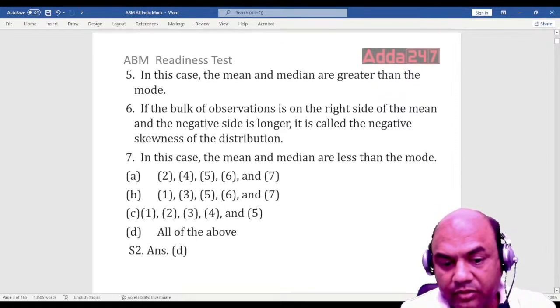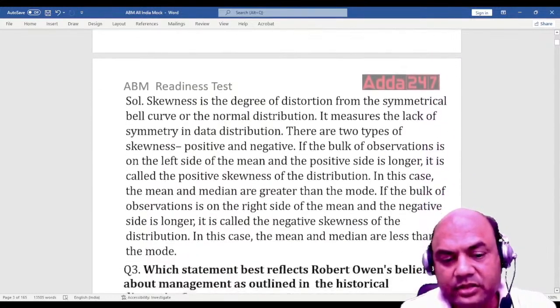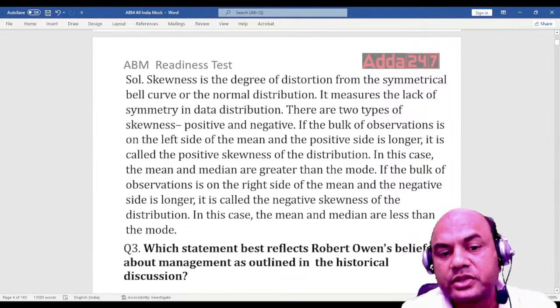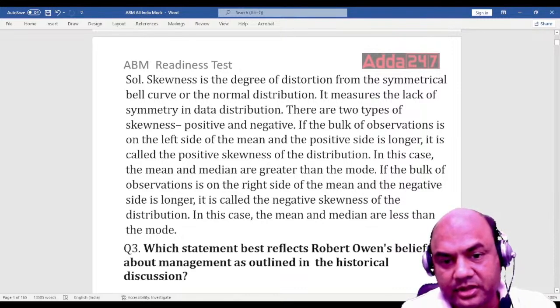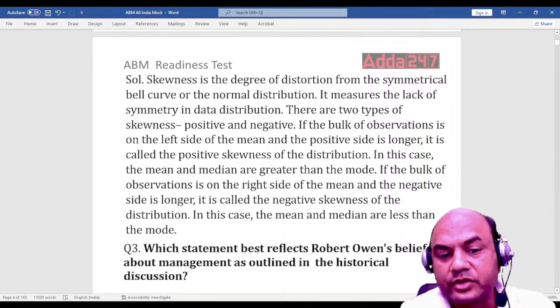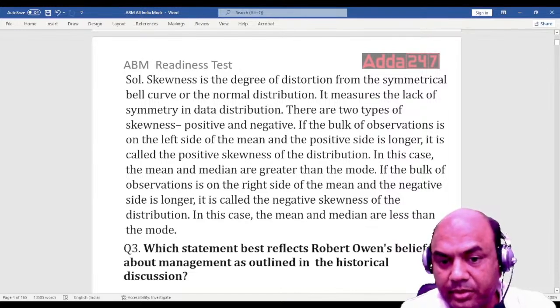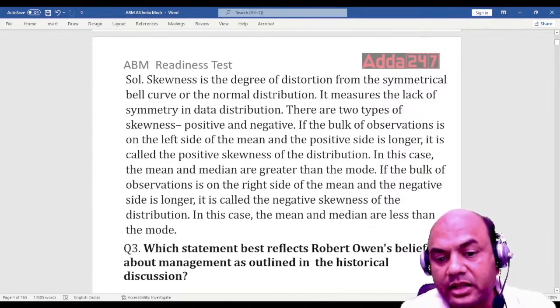Now explanation. Just look at this. I'll just read one or two lines. You can read the remaining one by pausing this video. Skewness is a degree of distortion from the symmetrical bell curve or normal distribution. It measures the lack of symmetry in the data distribution. There are two types of skewness, positive and negative. If the bulk of the observations is on the left side of the mean and the positive side is longer, it is called a positive skewness. Now, second case is negative skewness. In this case, the mean and the median are greater than the mode. Always remember, positive skewness, mean, median greater than the mode. Got it? Remaining negative skewness you can read.